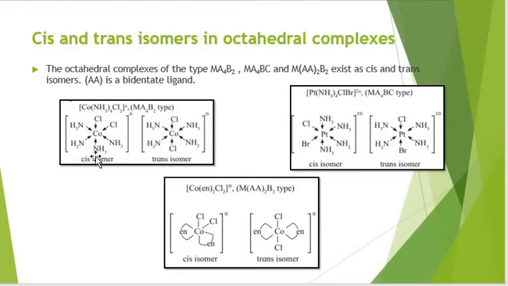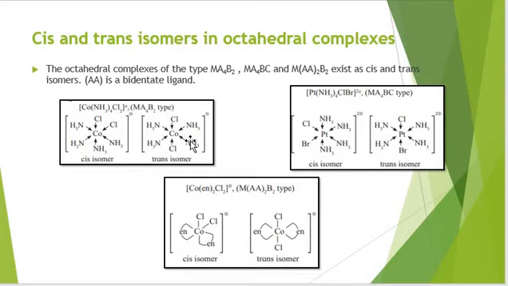Now, in the cis isomer, you will see the four amines present adjacent to each other and the two chlorine ligands present at adjacent positions. This would be the arrangement of the chlorine ligands in trans, with two amines on one side and two amine ligands on the other side.